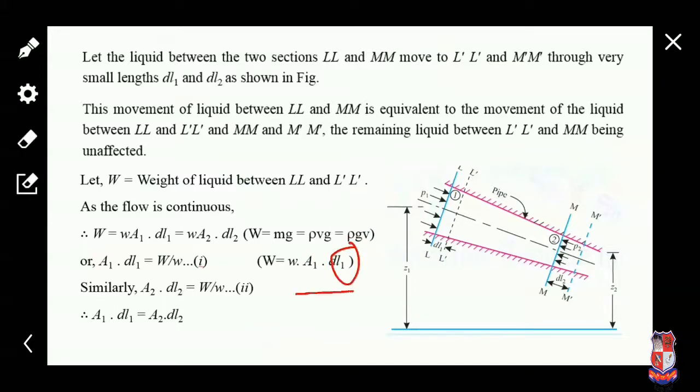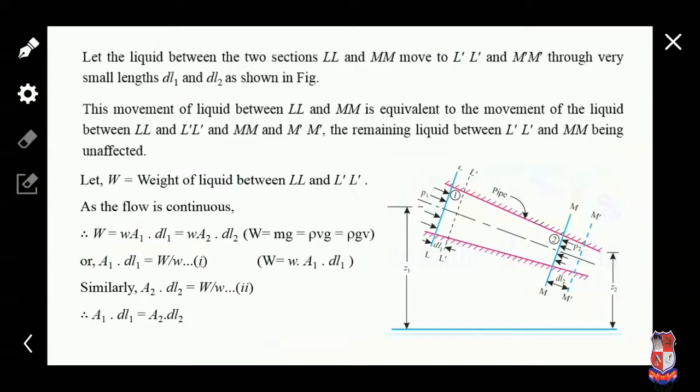So A1 dl1 is the volume, and small w is the specific weight rho g. So we can write W is equal to small w into A1 into dl1. So we get equation 1: the ratio of weight to specific weight is equal to A1 dl1.